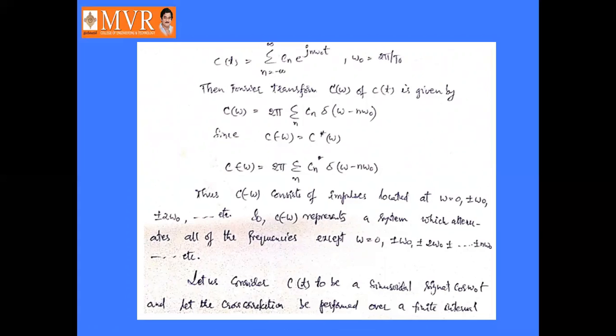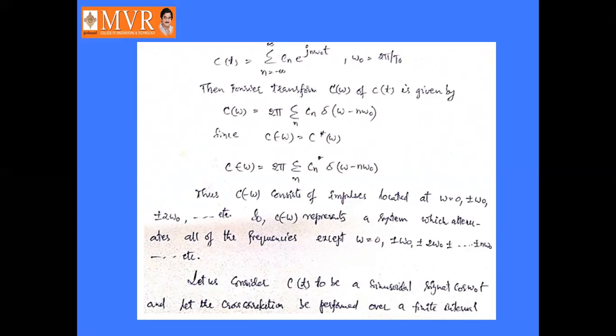Thus, if c of t is expanded by Fourier series, then c of t can be written as sigma n equal to minus infinity to plus infinity c n into e power j n omega naught t, where omega naught is 2 pi f or 2 pi by t naught. Then the Fourier transform c of omega is given by 2 pi into sigma c n into delta of omega minus n omega naught. Since c of minus omega is equal to c star of omega, c of minus omega equals 2 pi times sigma c n star into delta of omega minus n omega naught.